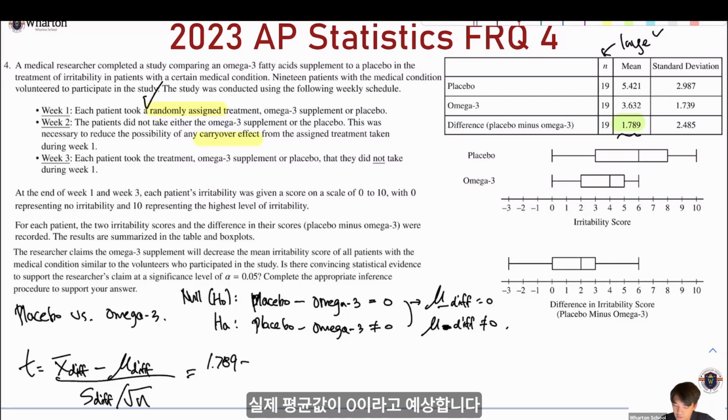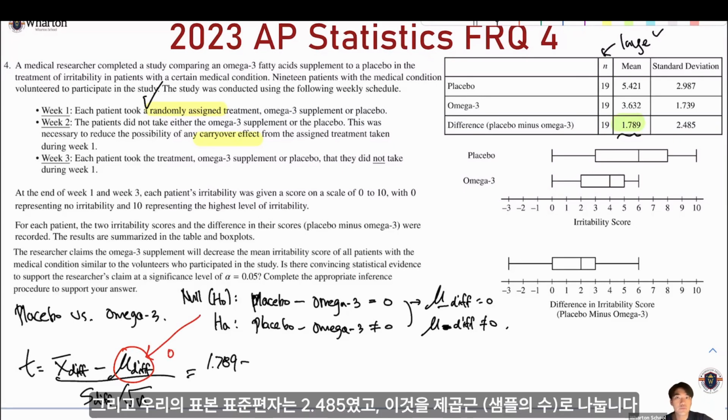So here we plug in H0's mean, which is 0, our assumption. And our sample standard deviation was 2.489.